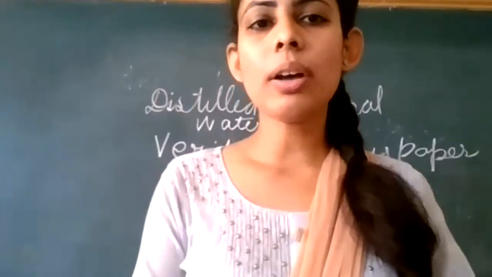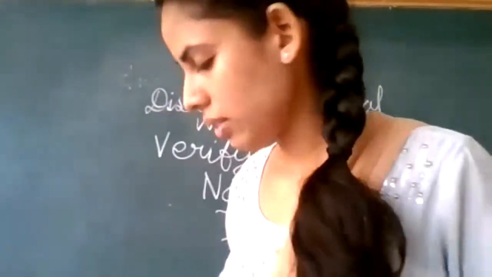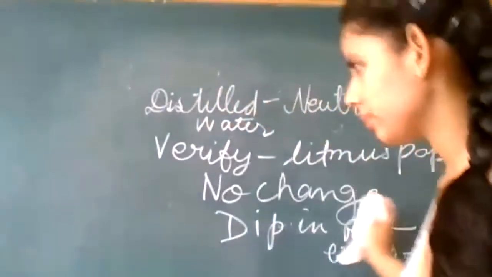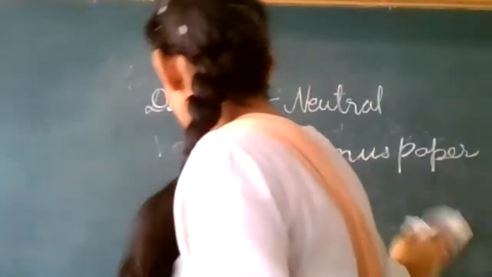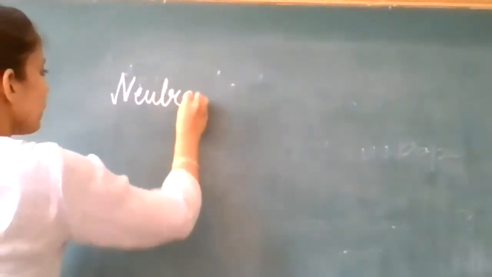Very good. Neutralization is a reaction between an acid and a base. Here, both the acid and the base get neutralized. For example, when sodium hydroxide is added to hydrochloric acid, sodium chloride and water are obtained. Very good, Mamika. So in the neutralization reaction, what will happen?